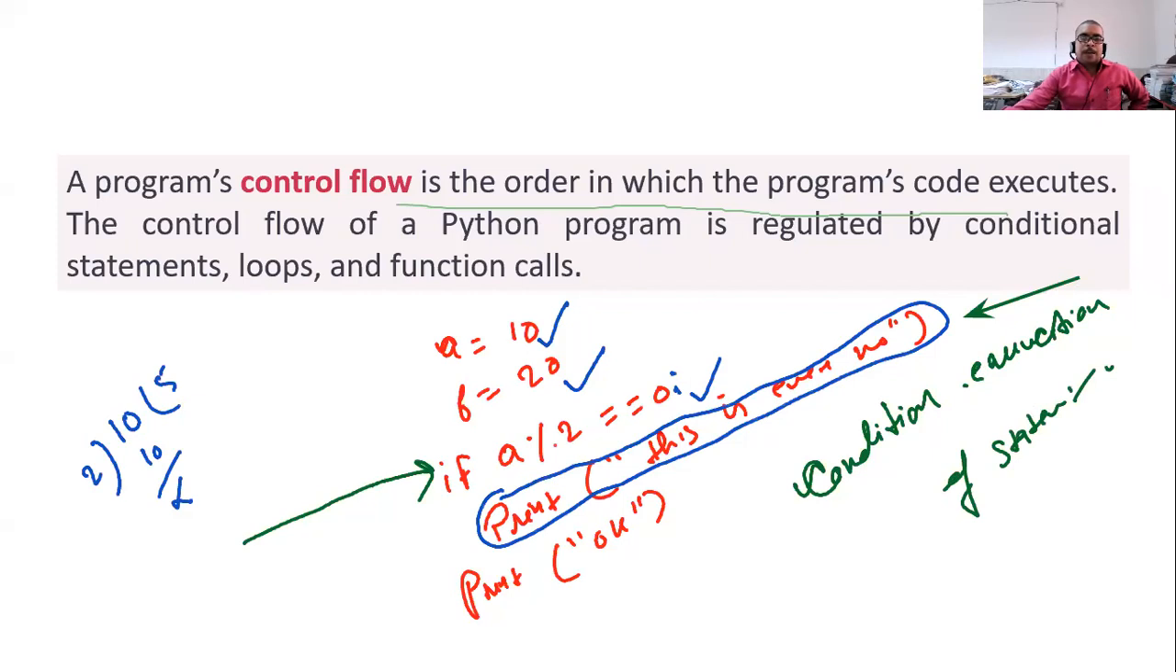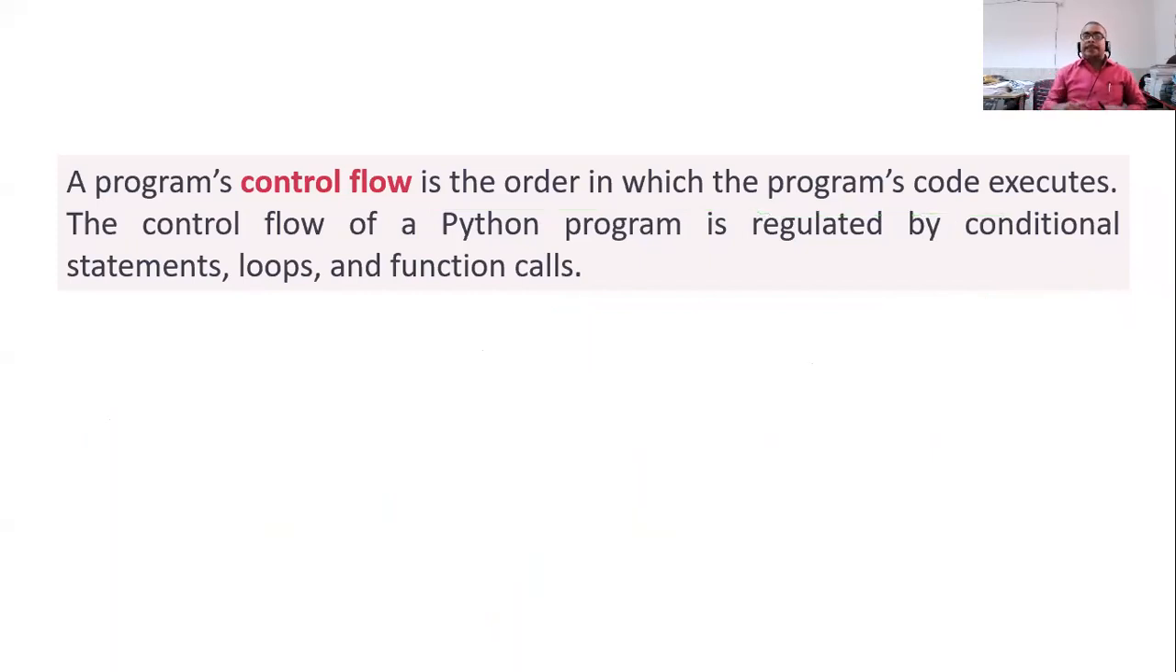The third one is repetition, where there is repetition. Now we will see it later on. So in today's class we will discuss control flow, and basically we will deal with two types of control flow. We will deal with the conditional control flow.